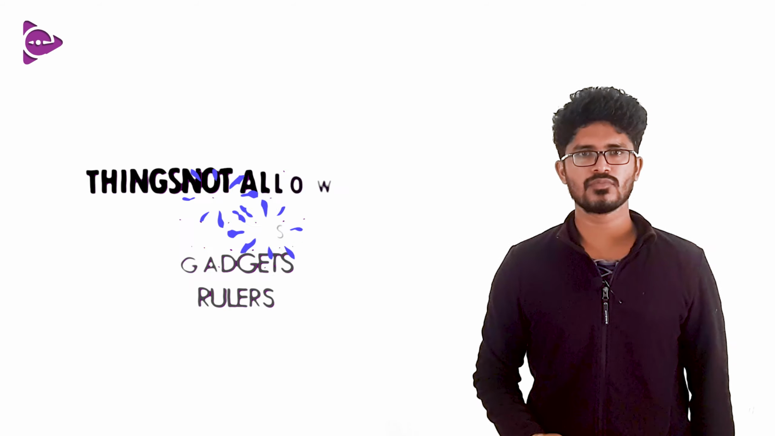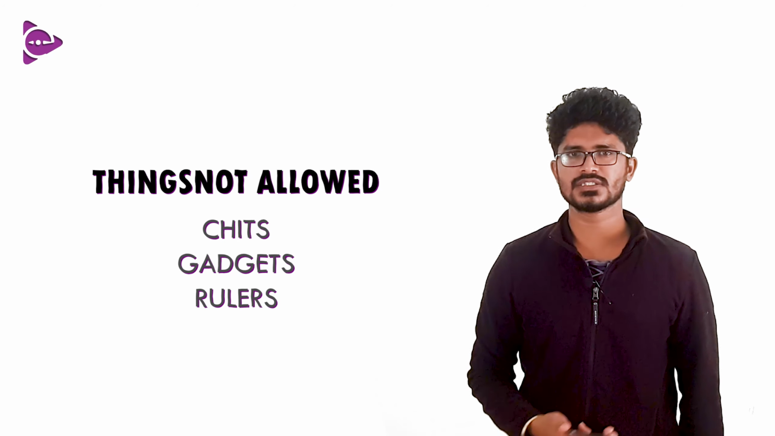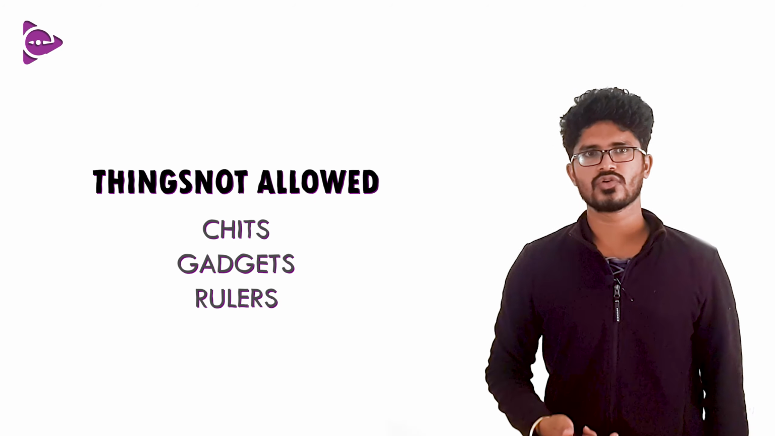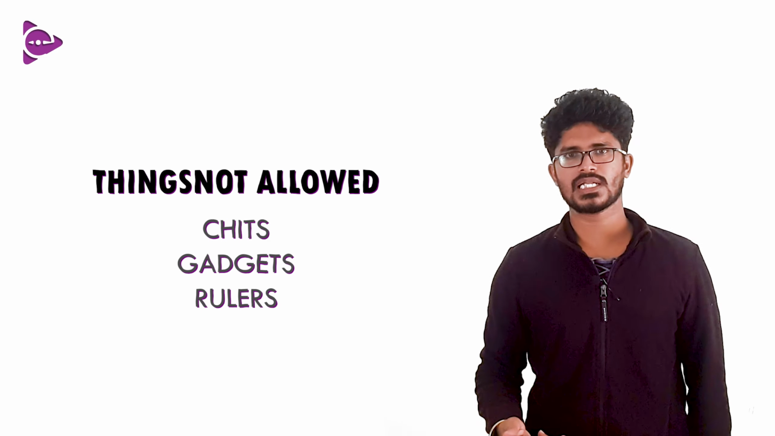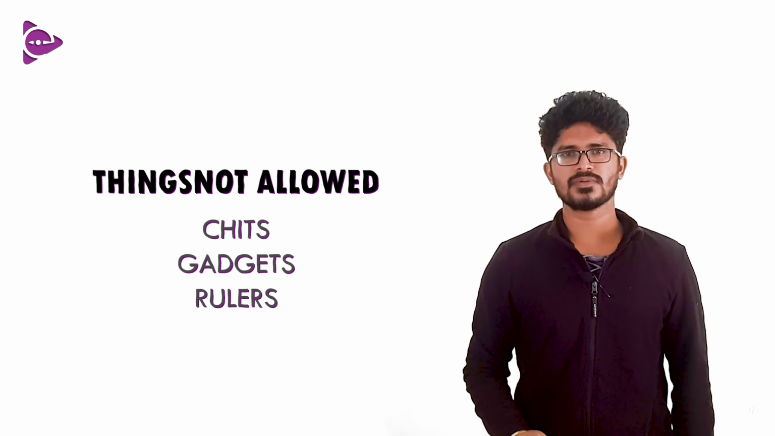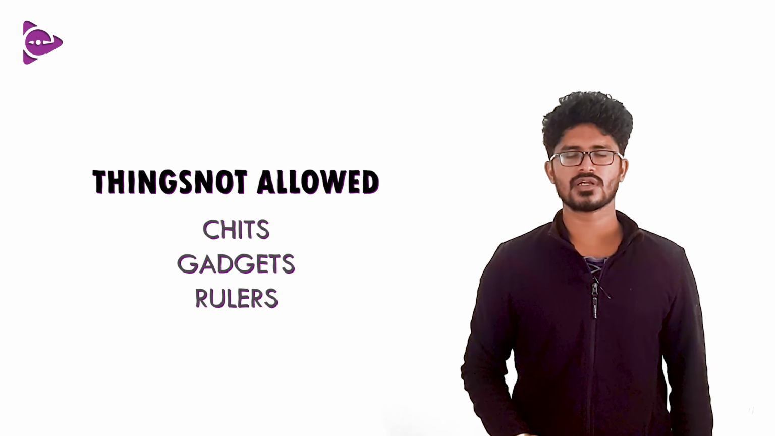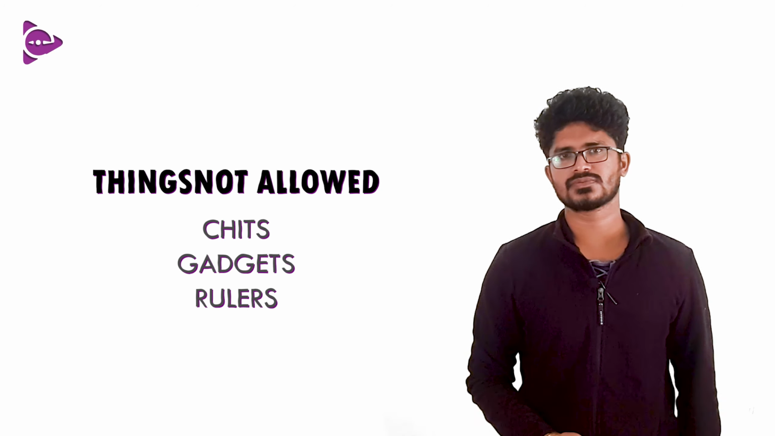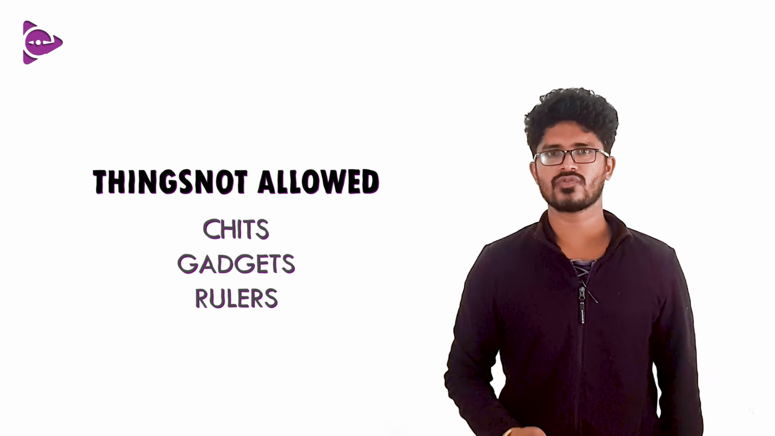You should not take any Bluetooth wearable device, any gadgets you should not take, and also calculators are not allowed inside the examination hall. You should not take any rulers with you, scale, sliding scale, nothing like any rulers will not be allowed. And in the examination center they will provide you with a rough paper, so you can use it for calculation for the mathematics part and physics part. So these are the stuffs you should not take while going for the examination.